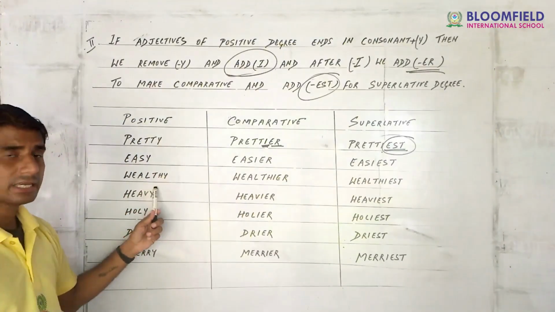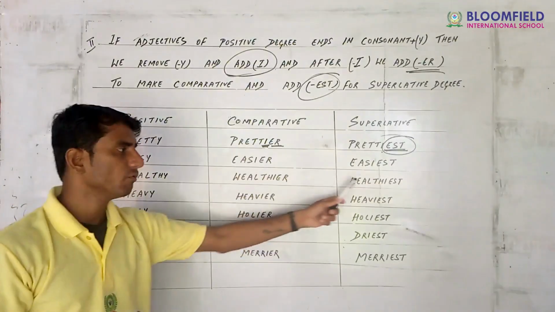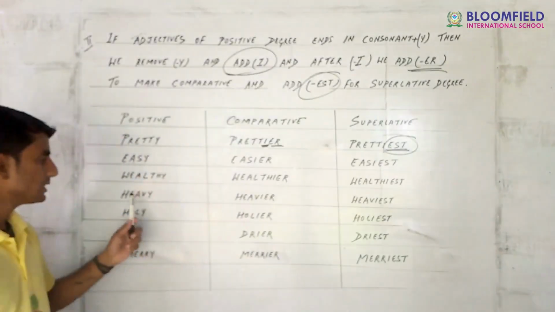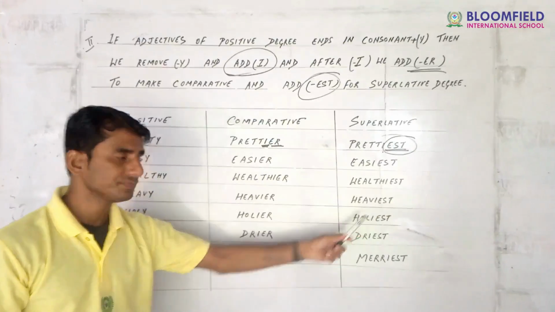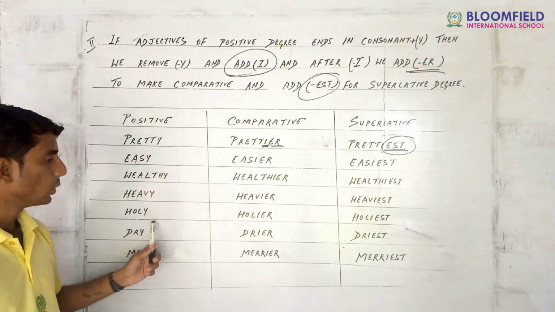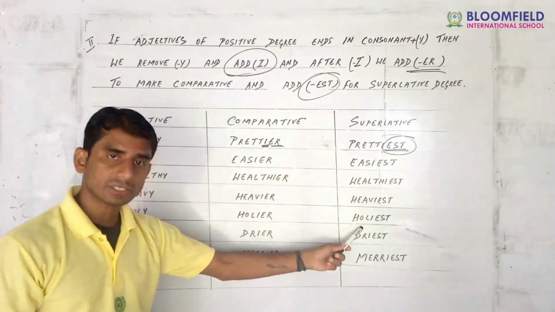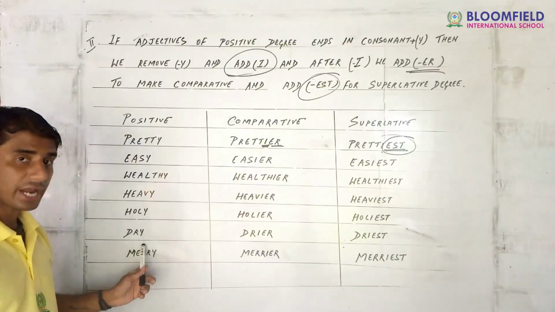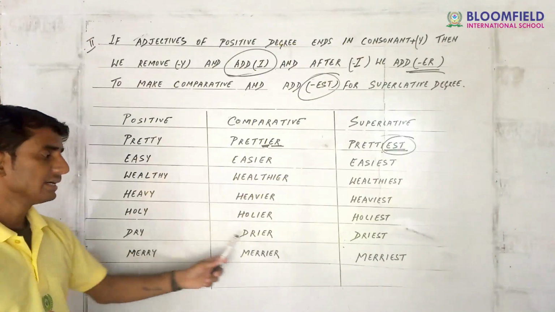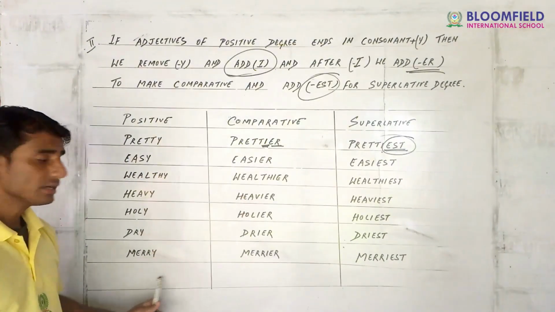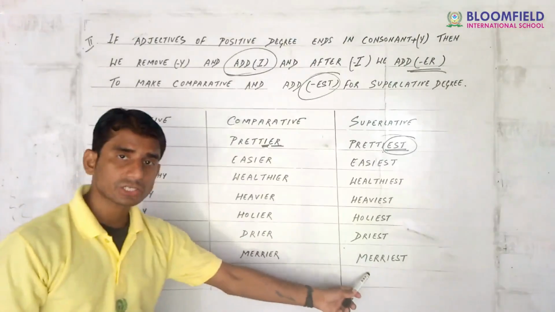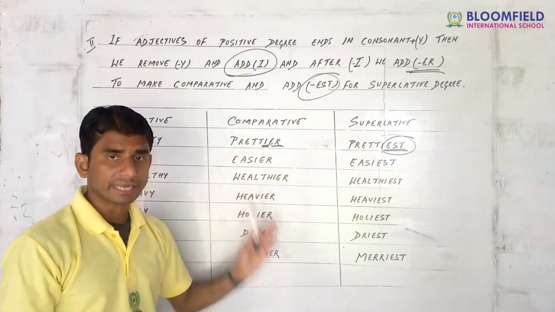Next is wealthy, wealthier, wealthiest. Next is heavy, heavier, heaviest. Next is holy, holier, holiest. Next is dry, drier, driest. Merry, merrier, merriest. So these are the second rule.